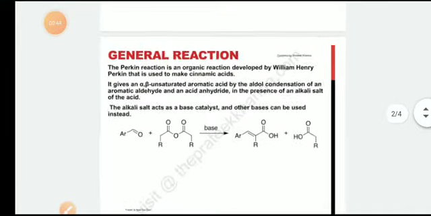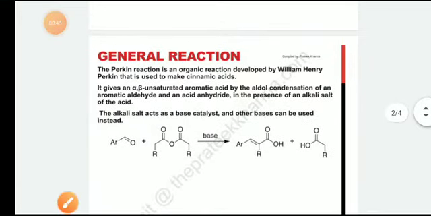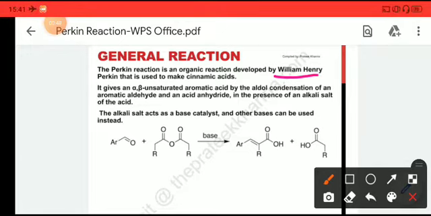The general reaction for the Perkin reaction was developed by William Henry Perkin. According to the founder scientist of this reaction, it is named the Perkin reaction. This reaction is also a base catalyzed reaction, like the aldol reaction, and similar to the aldol reaction, it also gives an alpha beta unsaturated compound.